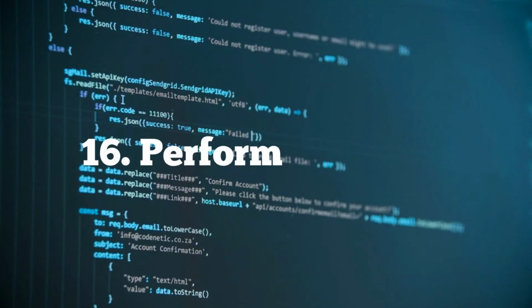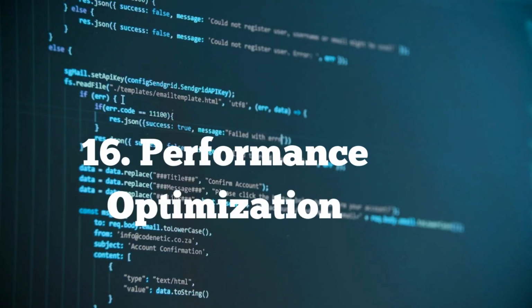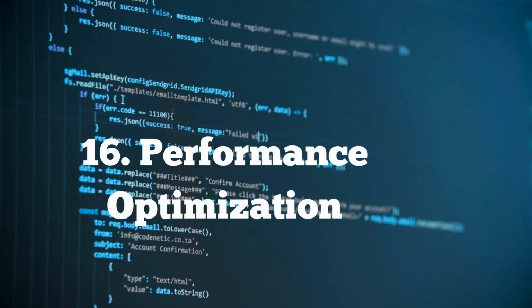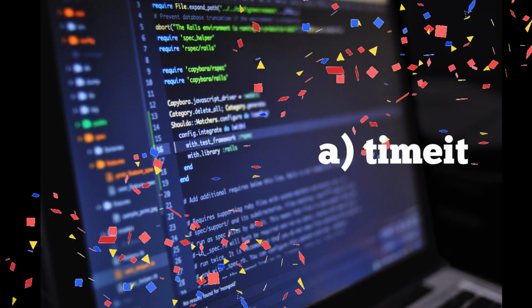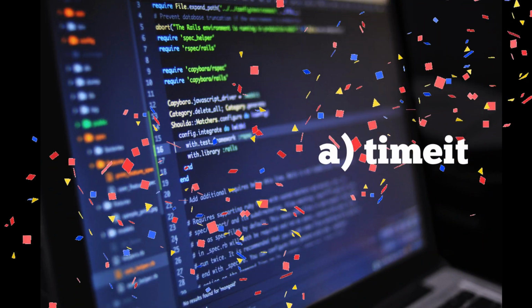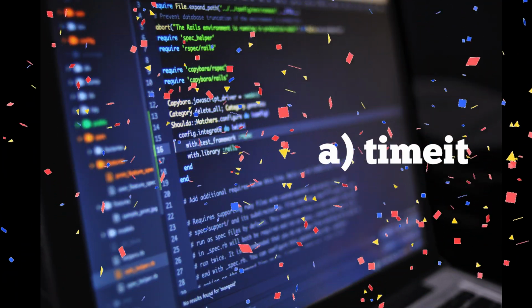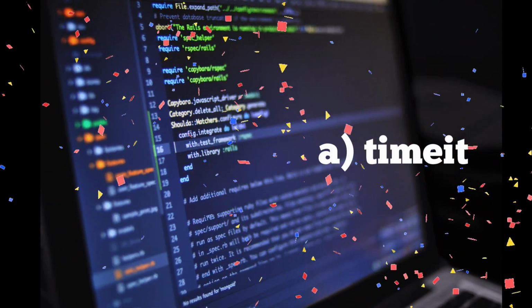Next is performance optimization. Performance optimization refers to the process of improving the efficiency and speed of a program or system. It involves identifying bottlenecks and implementing changes to enhance its performance. The timeit module in Python is used to measure the execution time of small code snippets. It helps in benchmarking different approaches and comparing their performance.